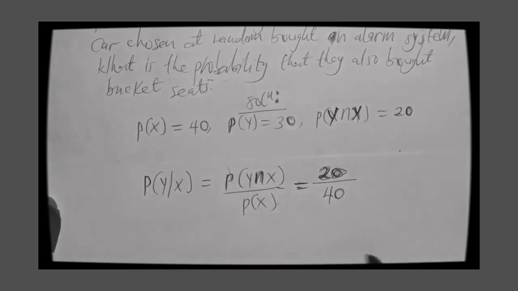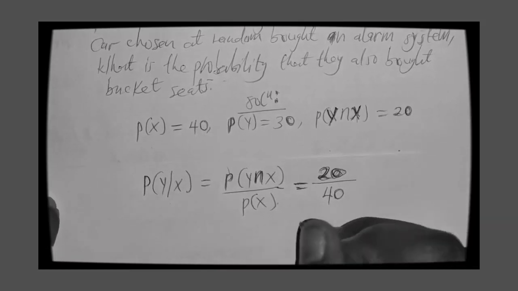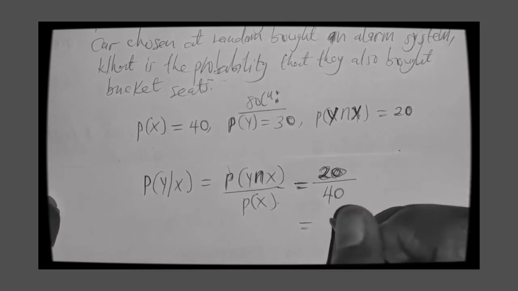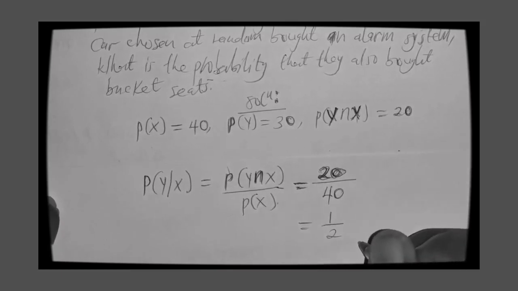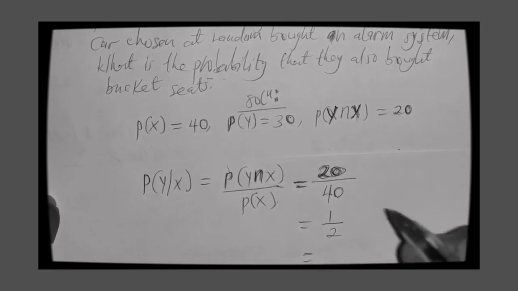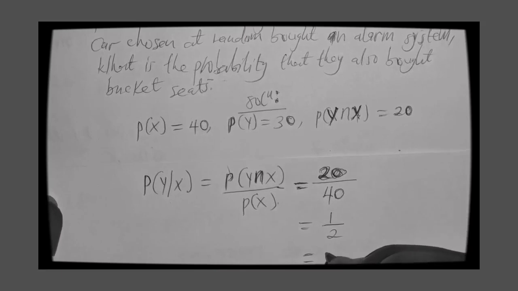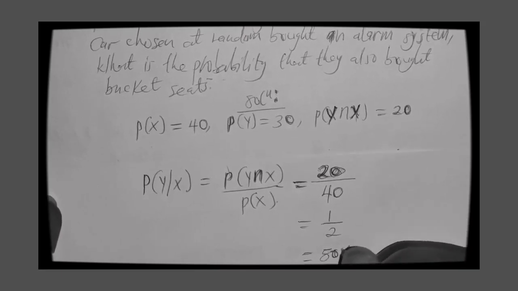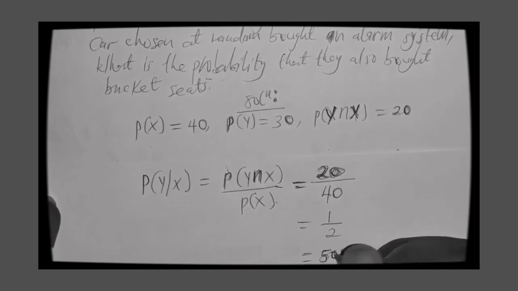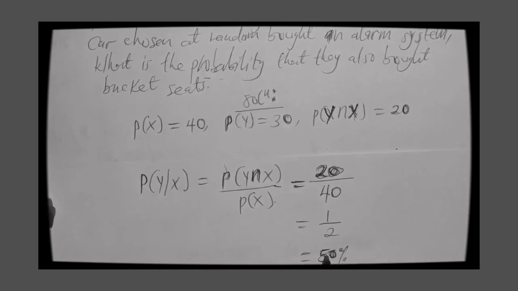So in other words, it's going to be 1/2, which means the probability of them also buying the basket is 50%. I think you can convert to percentage, nobody will harm you. But if you convert to percentage and get a mistake, just leave it in fraction form.